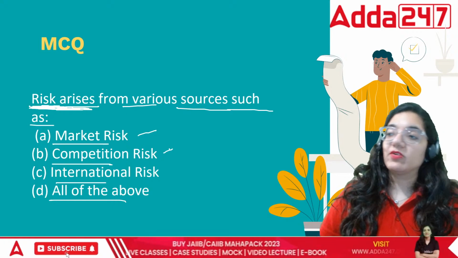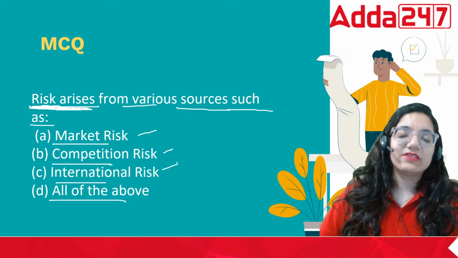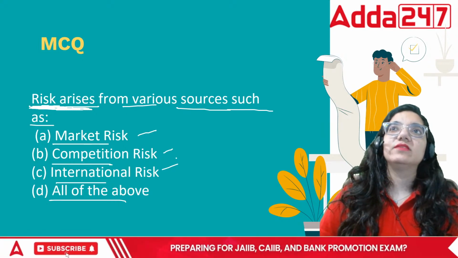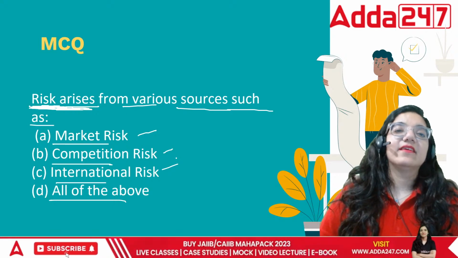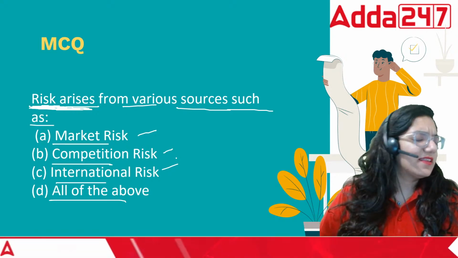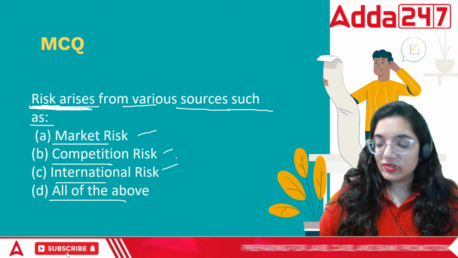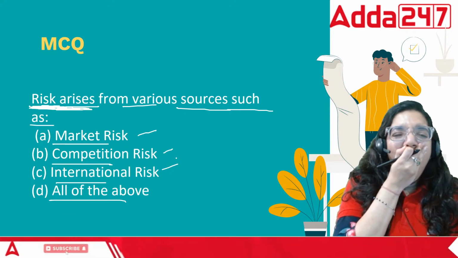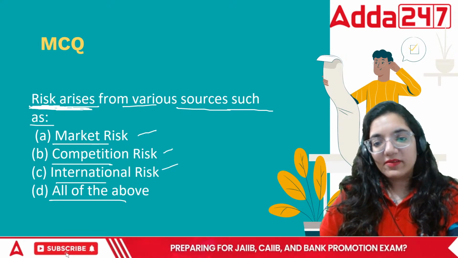Sometimes you are good, but your competition is better. Then international risk is related to dollars and other different scenarios. For example, summits have been happening, treaties have been signed, wars have been initiated. Anything can affect the working of your country or dealings of your country with the other country. Anything can create trouble then.